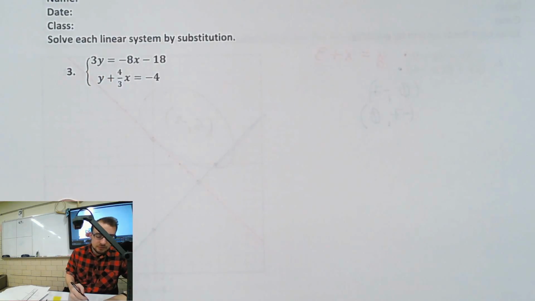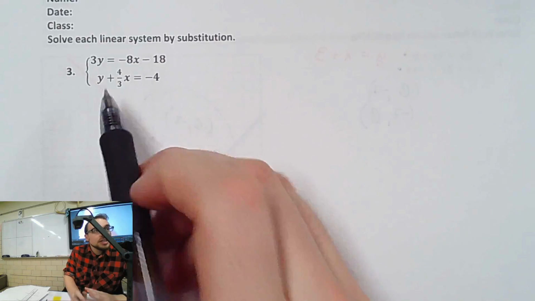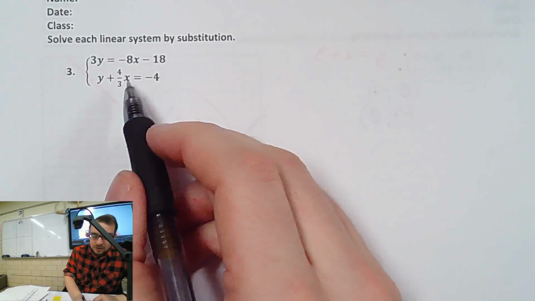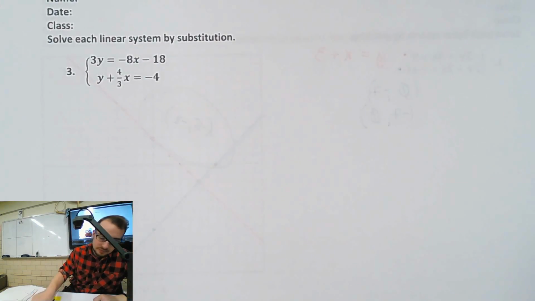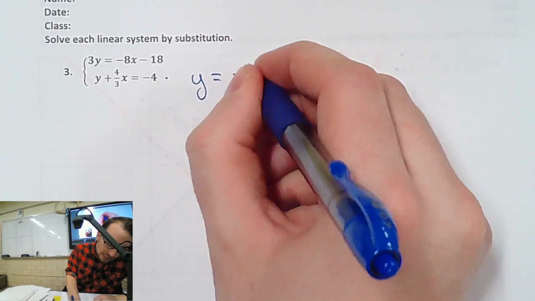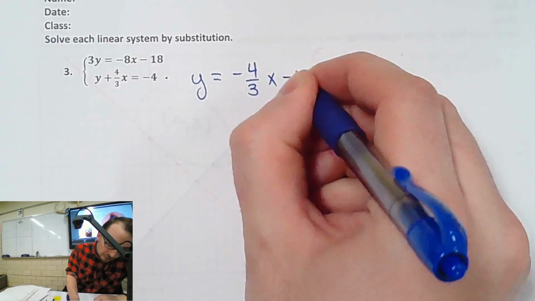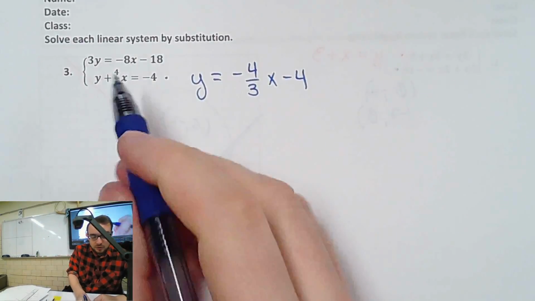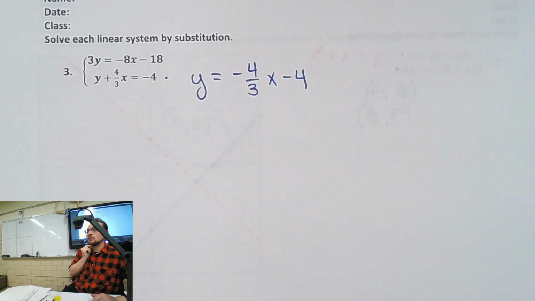Actually, no, let's take the bottom one. Let's get y on its own. How do I get y on its own for the bottom one? I subtract 4/3 x, right? So I get -4/3 x over here, minus the 4 that's already there. I just moved that over and made it negative. We're moving the whole term over, right?